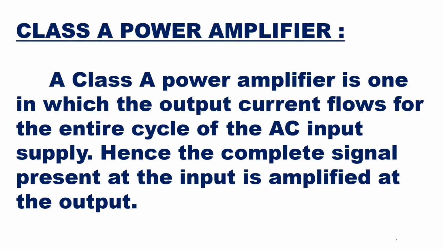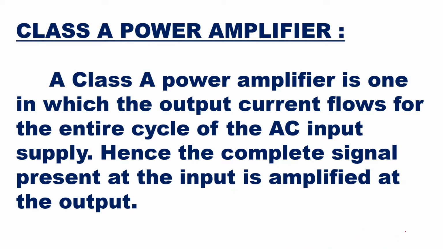So if you see the definition of class A power amplifier, a class A power amplifier is one in which the output current flows for the entire cycle of the AC input supply. This is a very basic and important statement. The output current flows for the entire cycle of the AC input.